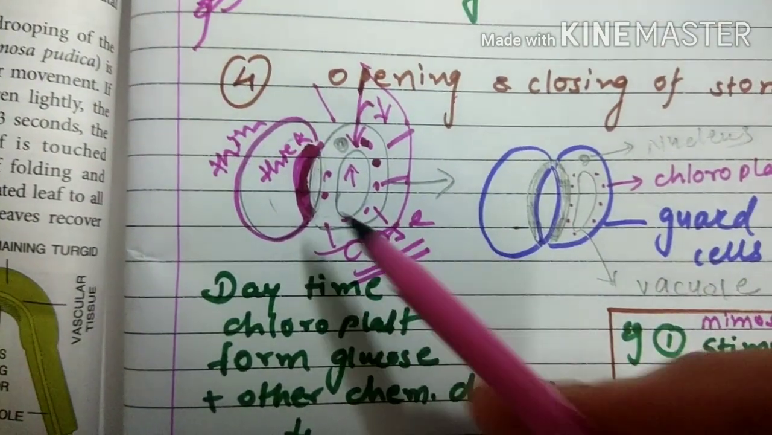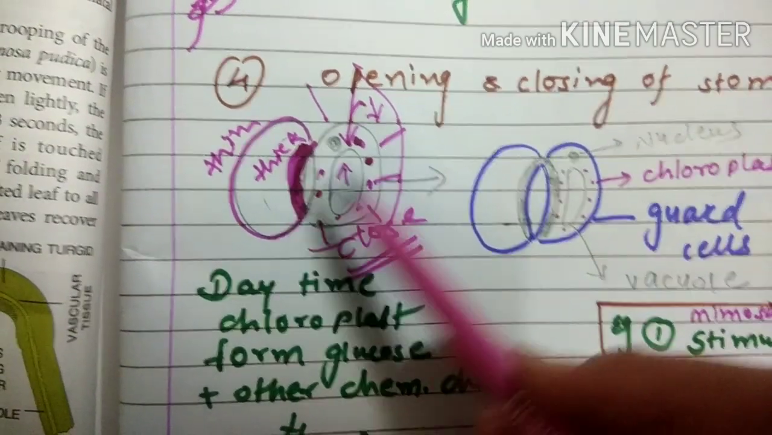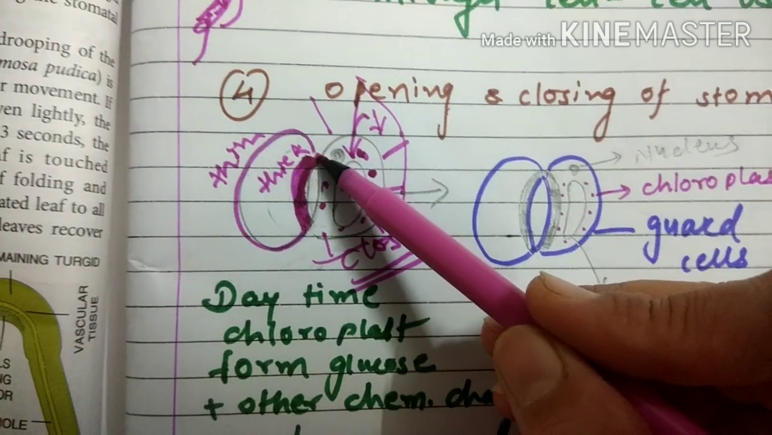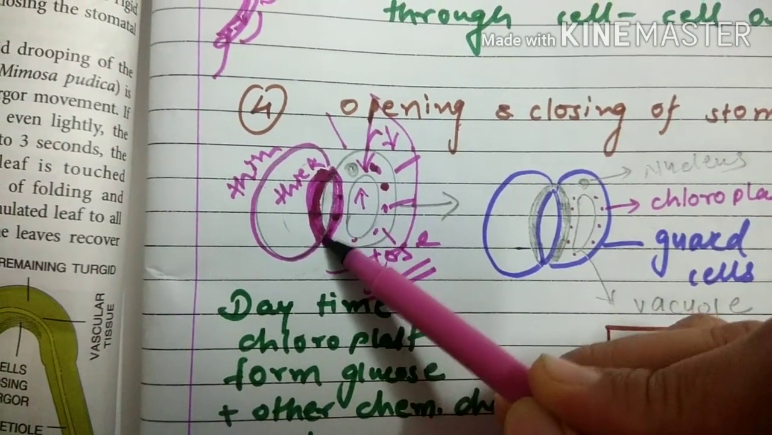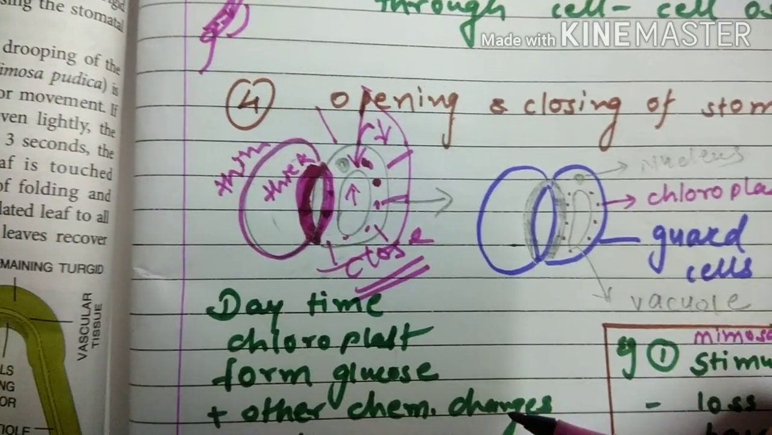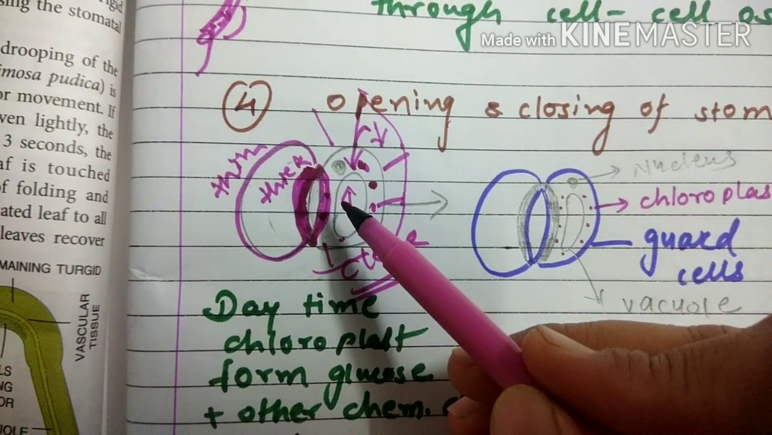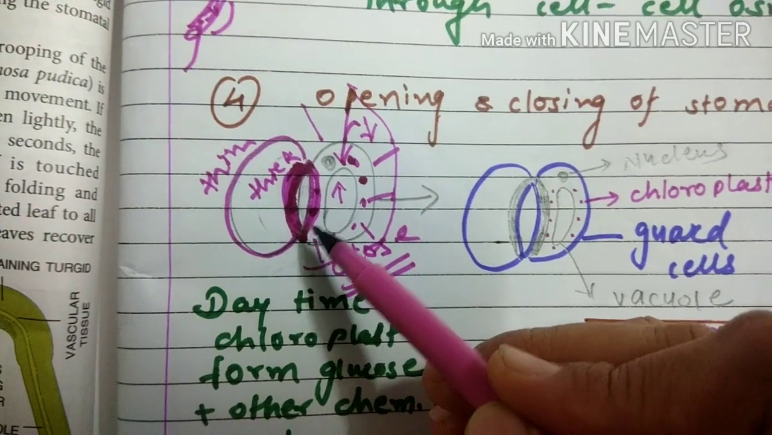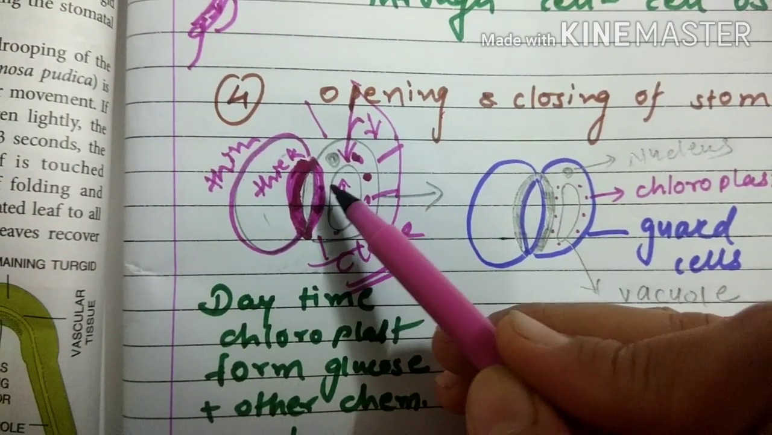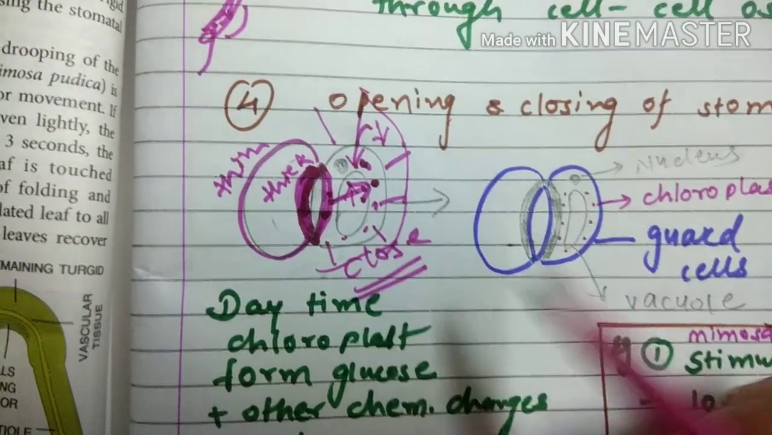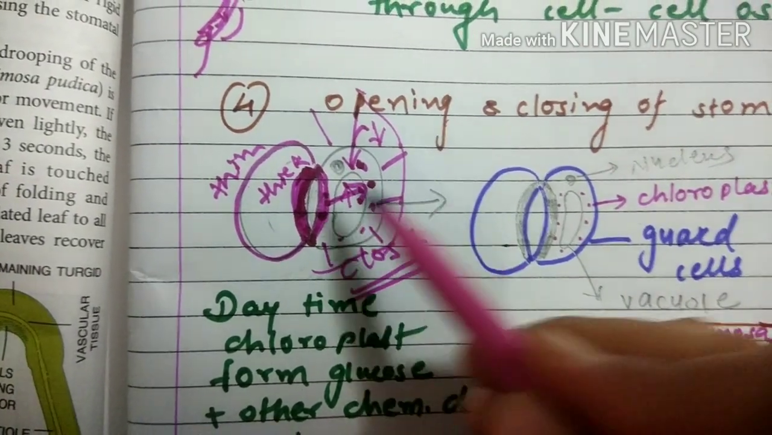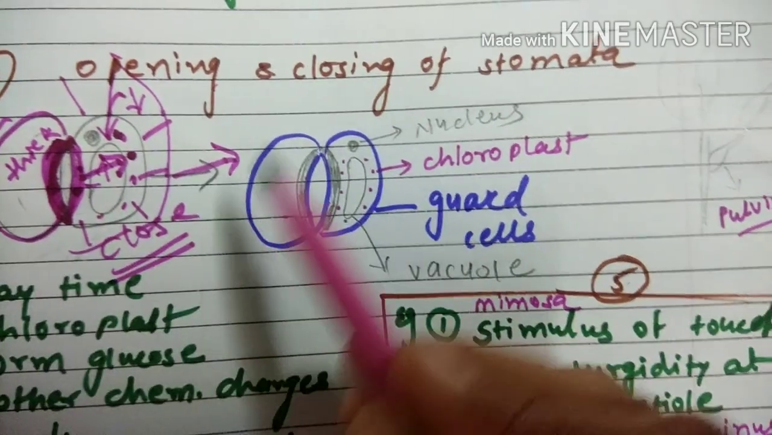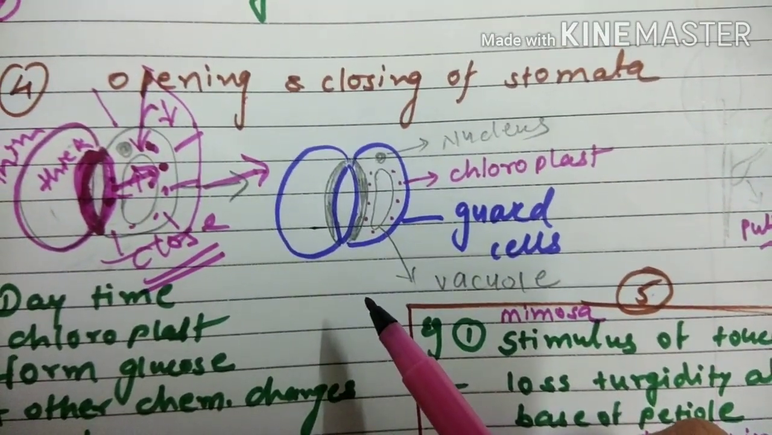Okay, so guard cells become turgid. Because of this turgidity, what happened? They will exert pressure, the TP, or you can say turgor pressure. Because of that turgor pressure, this inner wall becomes stretched. They will arch towards the outside. And because of that, you will get a condition like this, which is called the opening of stomata or the stomatal pores.